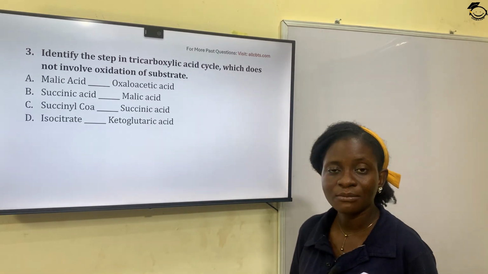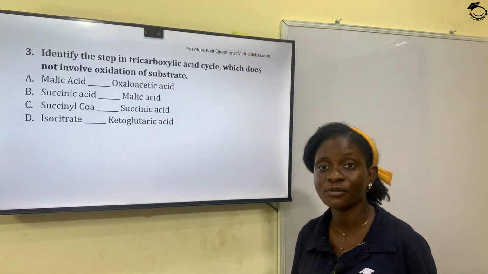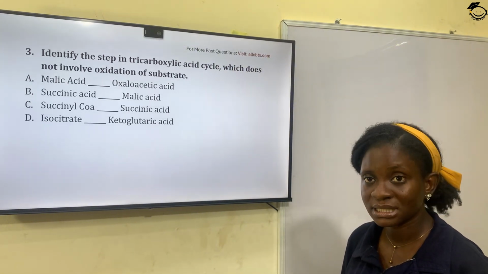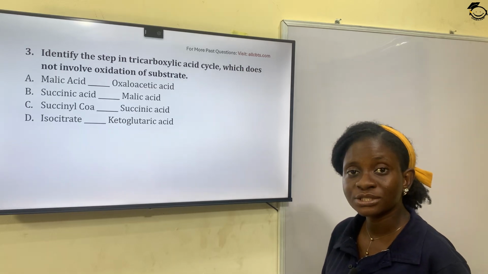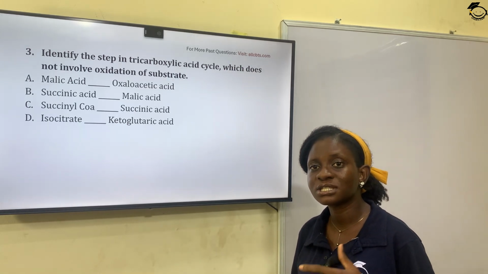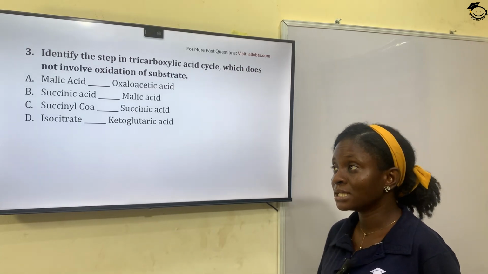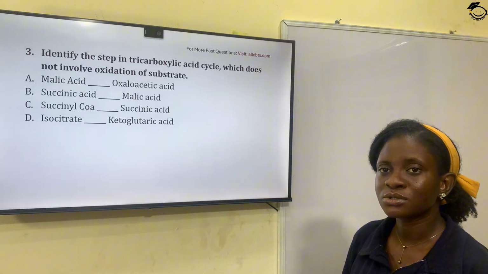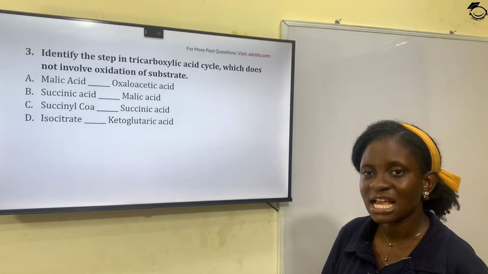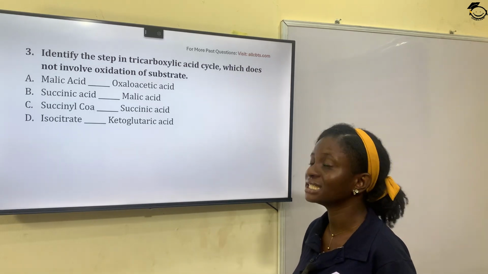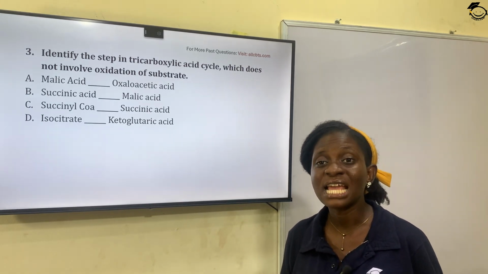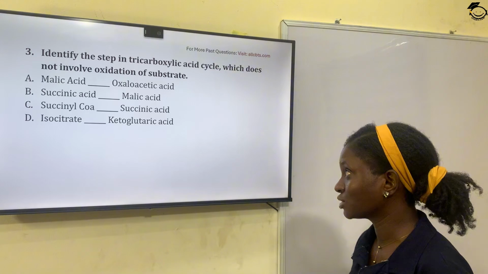So the tricarboxylic acid cycle is involved in different processes, from citrate to isocitrate, to alpha-ketoglutarate, alpha-ketoglutarate to succinyl-CoA, and the steps go on and on in the presence of different enzymes to catalyze the reactions.